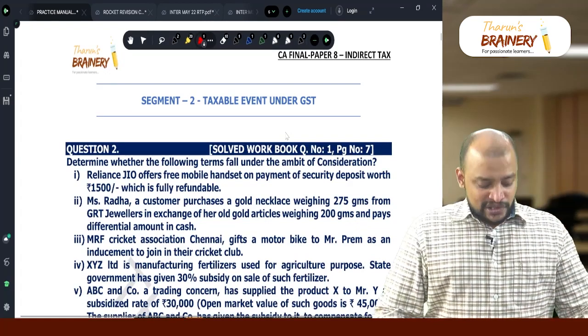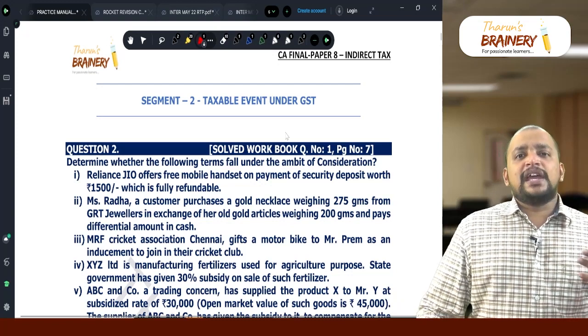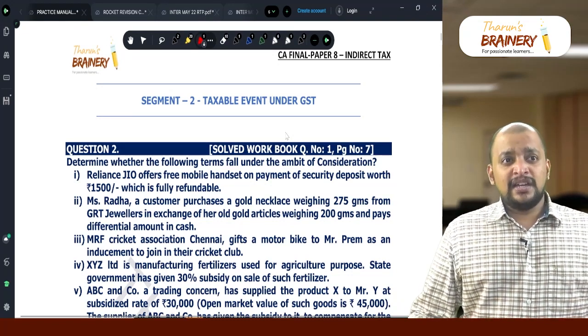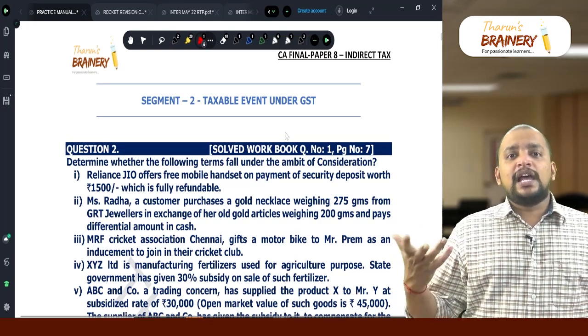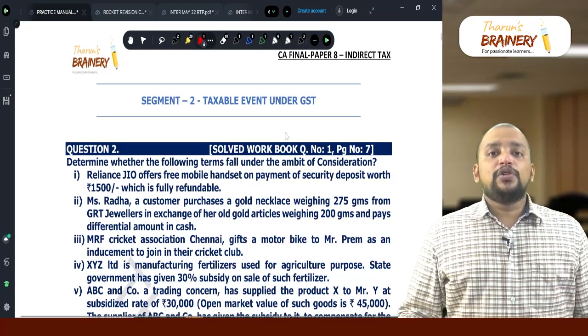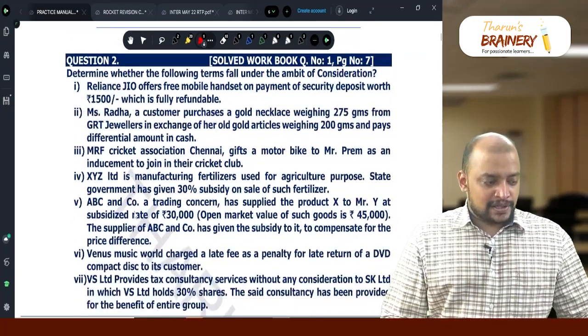Taxable event under GST. So in this taxable event, we have the areas related to supply, composite supply, mixed supply, e-commerce operator, liability to pay tax. These are the areas that are covered here, including TDS, TCS. Okay. So now have a look into this question.